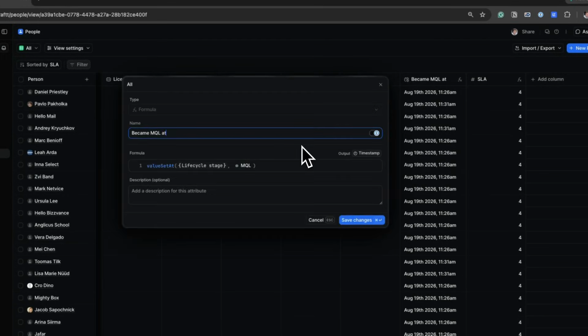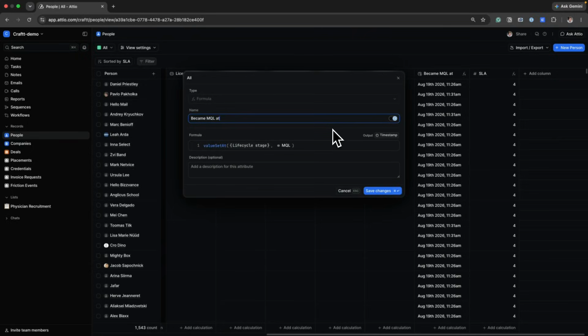You give it the lifecycle stage or any status attribute along with the value, and it returns the exact moment a lead became an MQL or any other value that you have in mind.